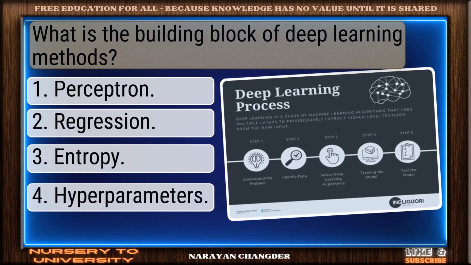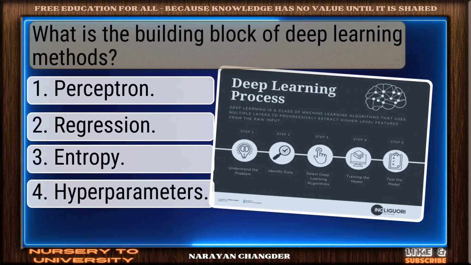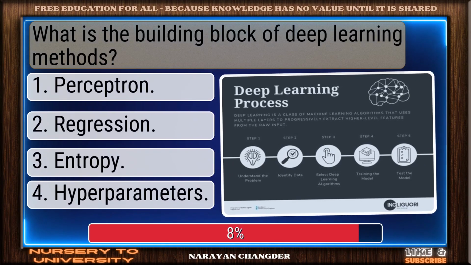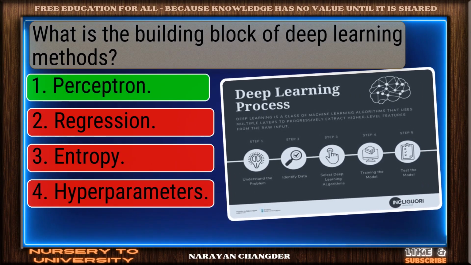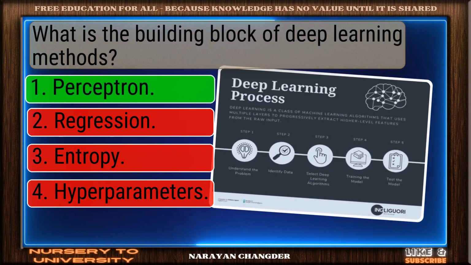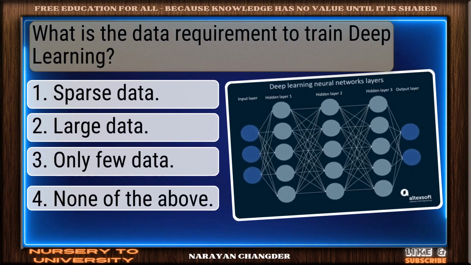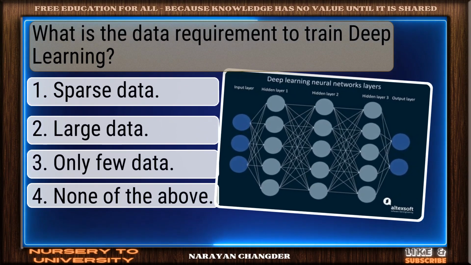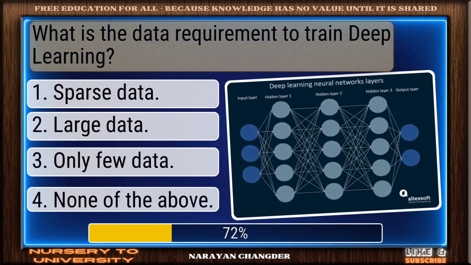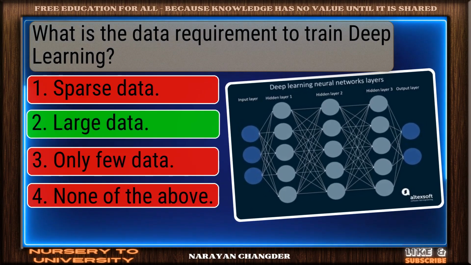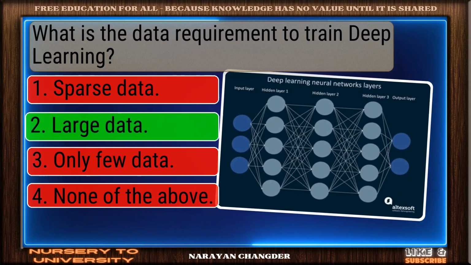Question number 35. What is the building block of deep learning methods? Smart pick. Perceptron is the correct choice. Question number 36. What is the data requirement to train deep learning? Excellent choice. Large data is the right answer.